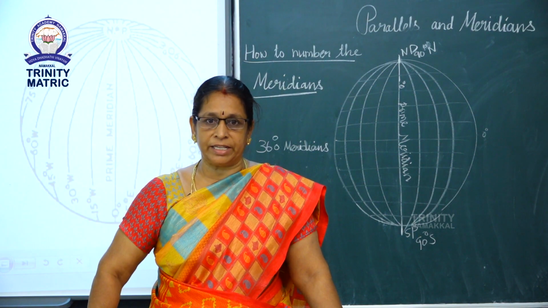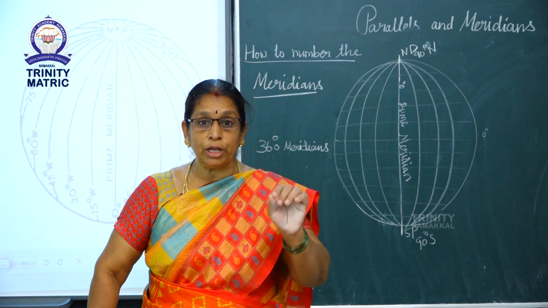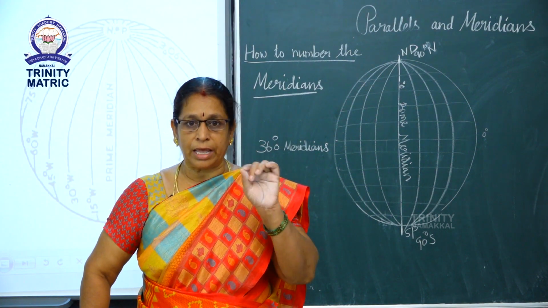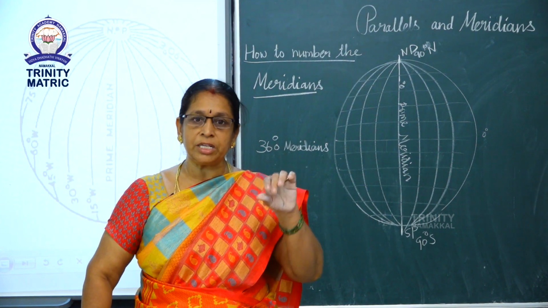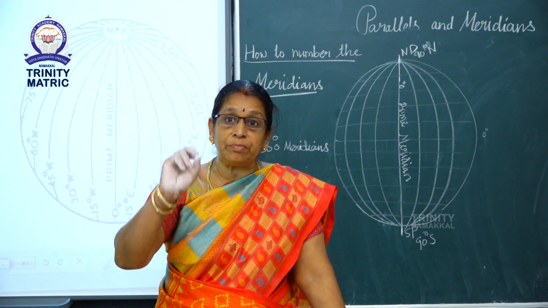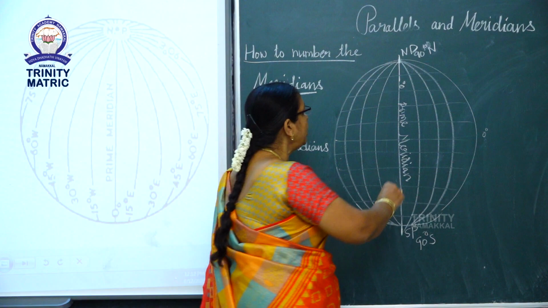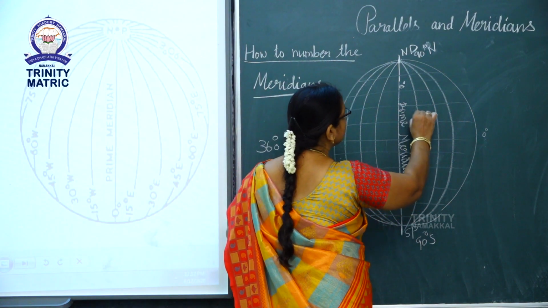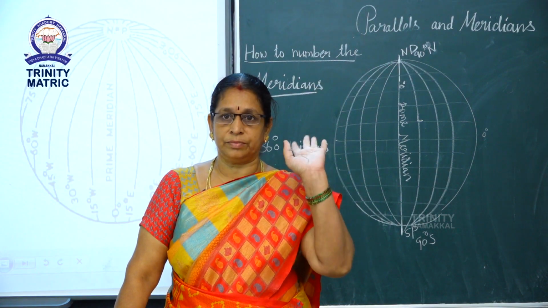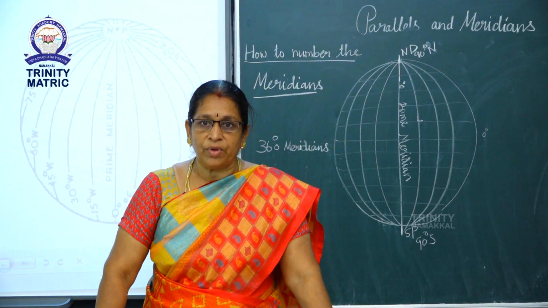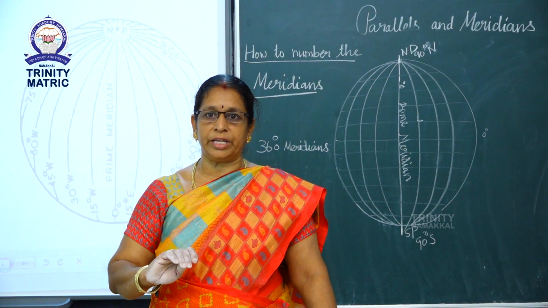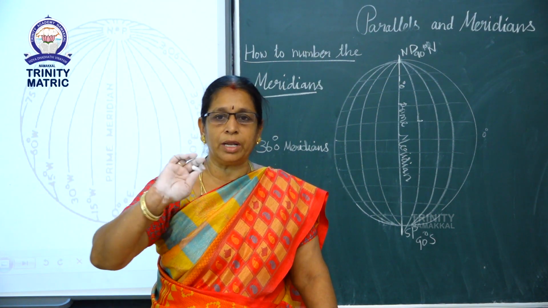To locate a place, we must know the value of parallels or latitudes and meridians or longitudes. The point at which the parallels and meridians meet is the location of that particular place. Where the parallels and meridians cut or intersect each other is the location of that place.